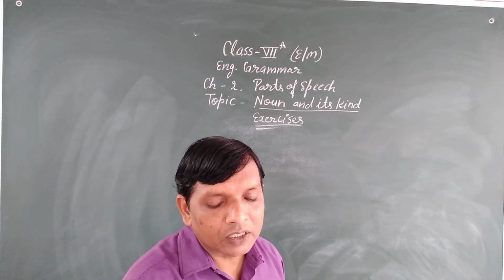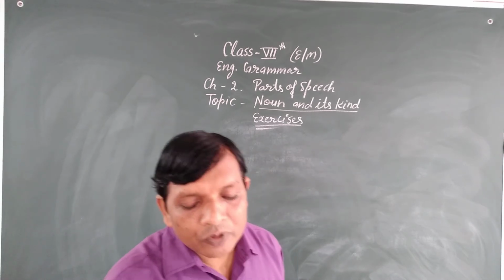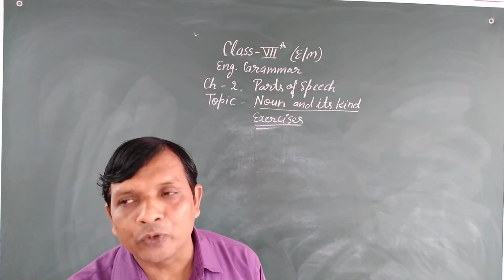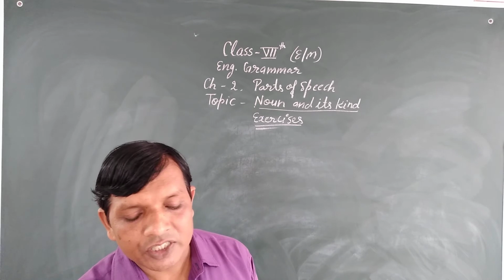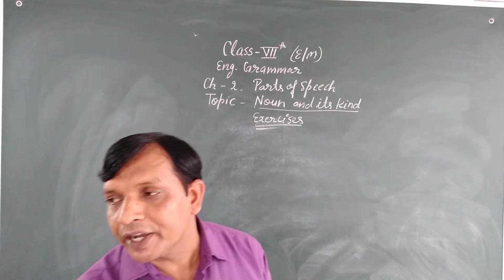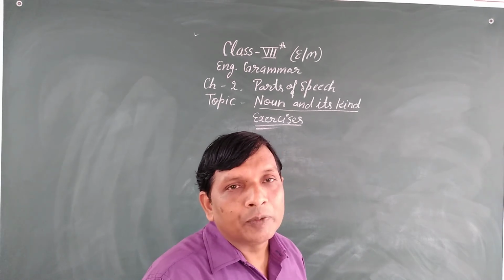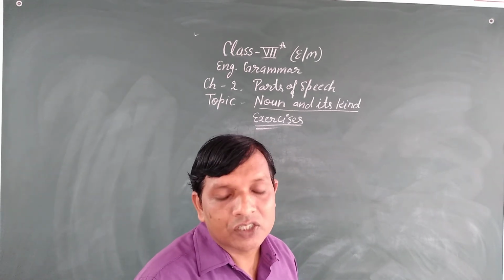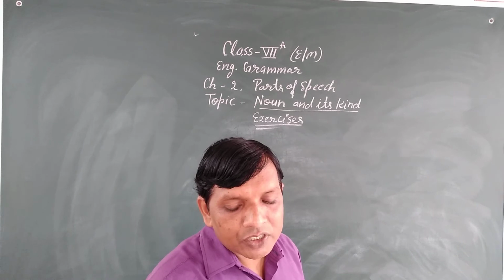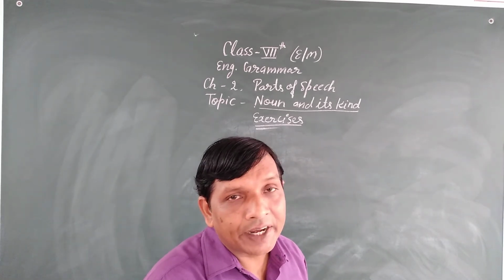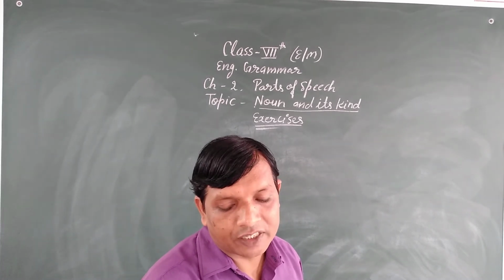For example, girl. Now you have to write the names of 2 girls, for example, Meera and Sita. Animals' names, for example, Diamond, Jack.